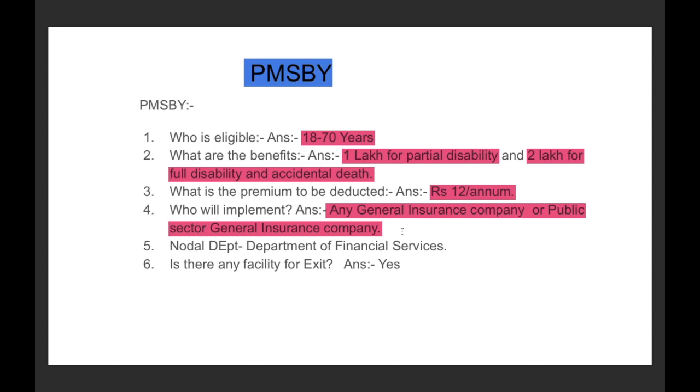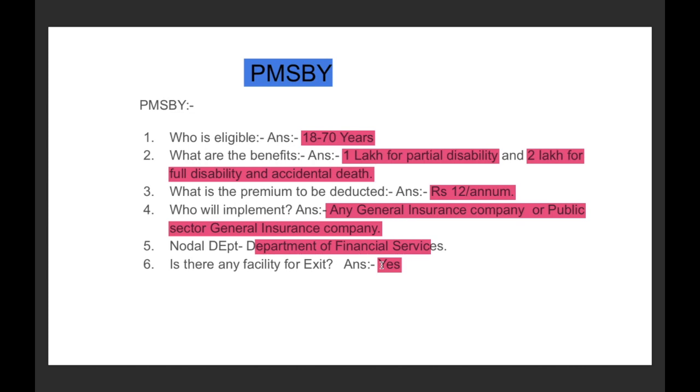Understood? Now you all know, as I talked about in the beginning of our slide, that the Department of Financial Services deals with any scheme related to financial inclusion, and Pradhan Mantri Suraksha Bima Yojana is also one of the components of financial inclusion. Therefore, it is being dealt with by the Department of Financial Services. Now the next question, is there any facility for exit? If the subscriber wants to exit from the scheme, is that possible or not? Yes, it is possible. Understood? Now this is important with respect to Pradhan Mantri Suraksha Bima Yojana.